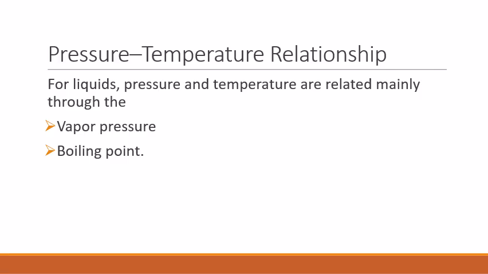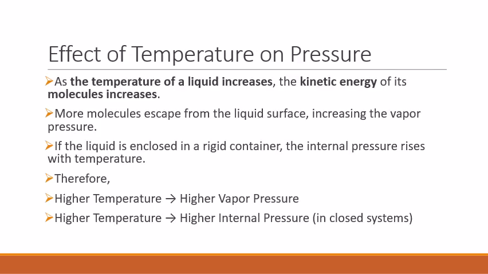For liquids, pressure and temperature are related mainly through two things, that is, one is the vapor pressure and the other one is the boiling point. Next is the effect of temperature on the pressure. When the temperature of the liquid increases, the kinetic energy of its molecules increases. So more molecules will escape from the liquid surface, increasing the vapor pressure. If the liquid is enclosed in a rigid container, then the internal pressure will rise with the temperature.